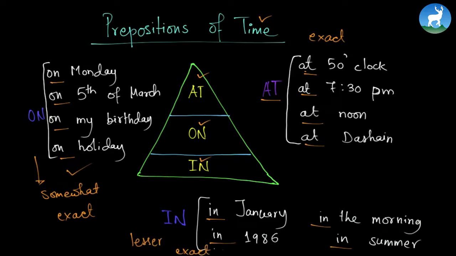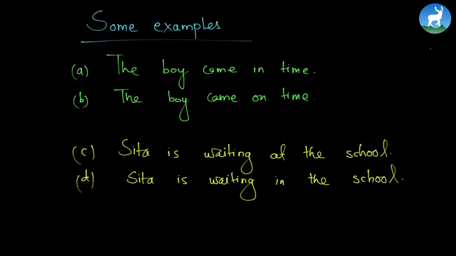Now we will be studying about them by using some examples. Let us look at these examples. In fact, we have four different examples. Let's look at the first set. The boy came in time. The boy came on time. Can you find out the difference? There's only a slight difference, if you have noticed very carefully, between the boy came in time and the boy came on time.